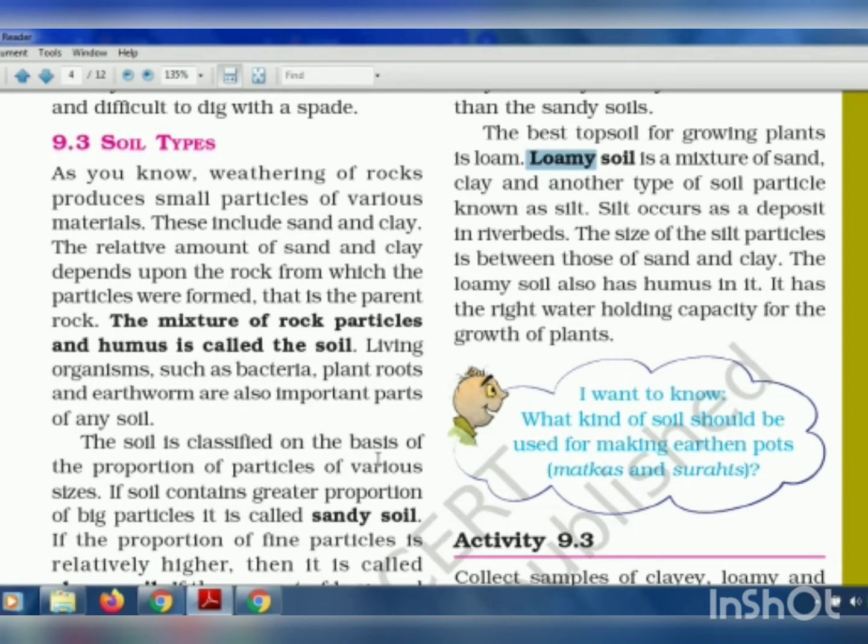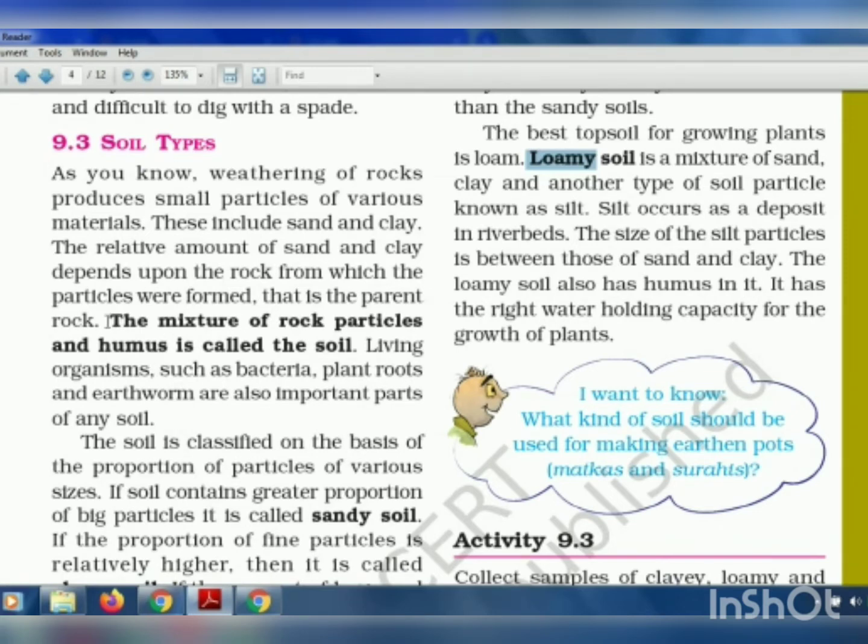Now let's see what is the difference between sandy soil, loamy soil and clay soil. Now the soil has particles. In the sandy soil, the particles are bigger as compared to the clay soil.